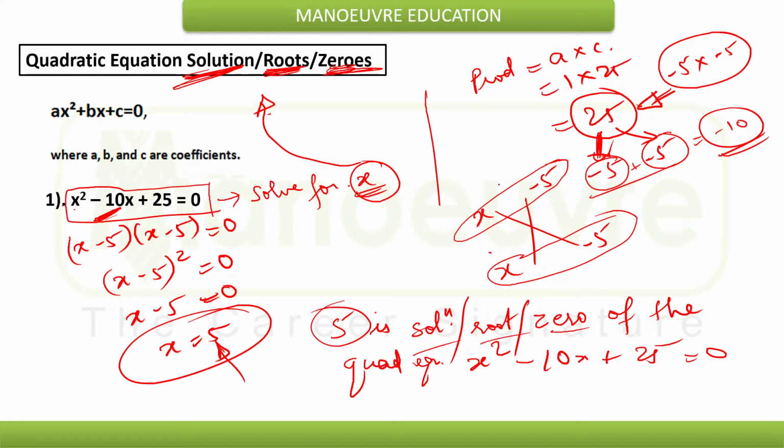Now every quadratic equation will have two solutions, zeros or roots, but since we are getting both solutions the same, we can consider those two same values as a single value, which is nothing but 5. I hope the concept of solution, roots and zeros is clear to you.